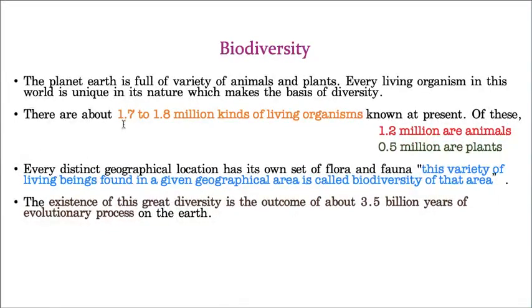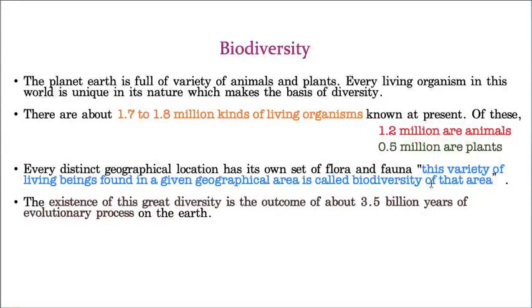There are about 1.7 to 1.8 million types of living organisms on this Earth planet, out of which 1.2 million are animals and 0.5 million are plants. See how many species are present on this Earth planet. Just imagine. These organisms are restricted to certain geographical areas.